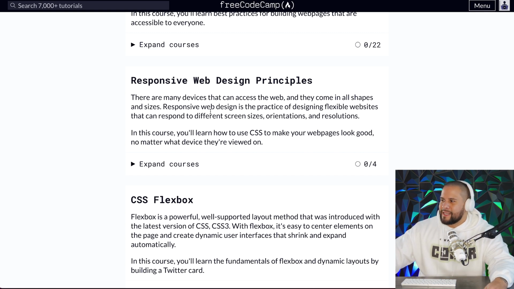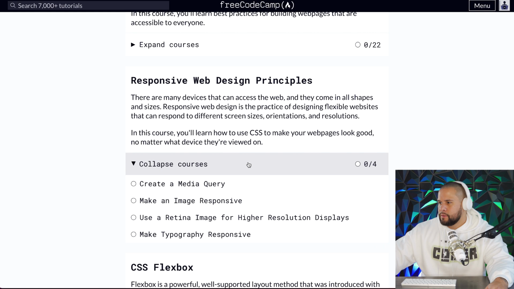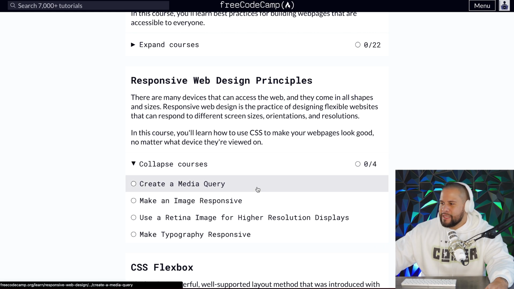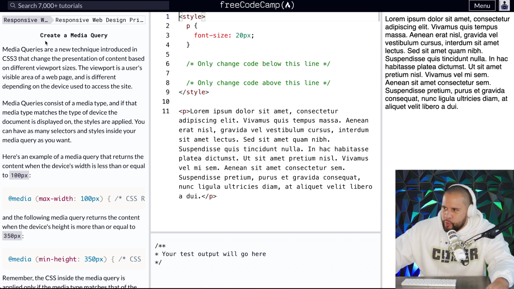There are many devices that can access the web, and they come in all shapes and sizes. Responsive web design is the practice of designing flexible websites that can respond to different screen sizes, orientations, and resolutions. In this course, you'll learn how to use CSS to make your web pages look good no matter what device they're viewed on. All right, create a media query.